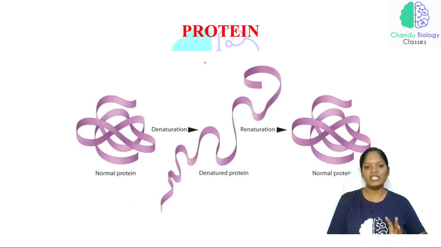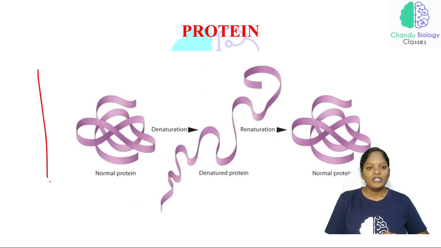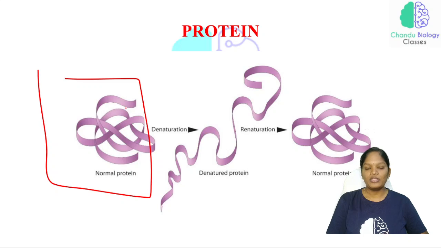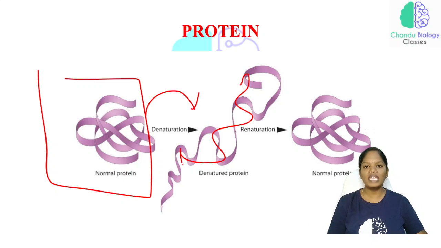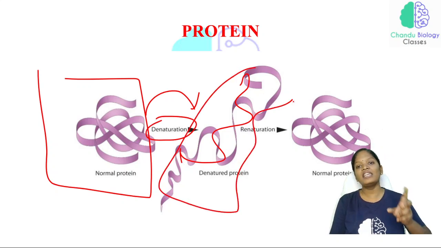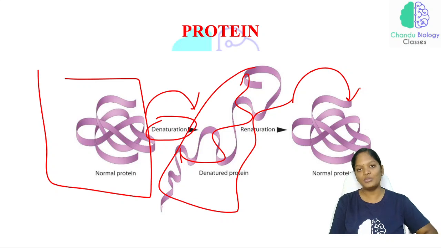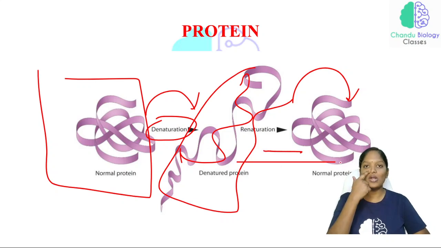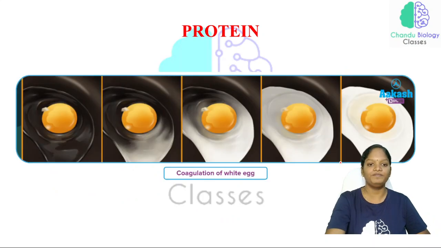Very, very important. Just look at this picture. This is a normal protein. The protein has been denatured, which means its structure has changed, but no bond has been broken. This process is called denaturation. Now this denatured protein again gains its native structure as well as its biological activity, and that process is called renaturation.